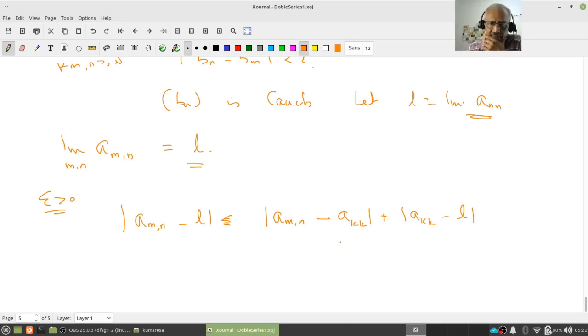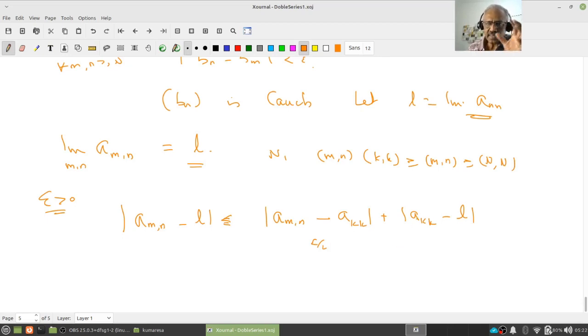right? Now since a_{mn} is Cauchy, there is an N1 so that whenever (m, n) and (k, k), suppose my (k, k) is greater than or equal to (m, n), which is greater than or equal to capital N, this will be less than epsilon, or epsilon by 2, right?